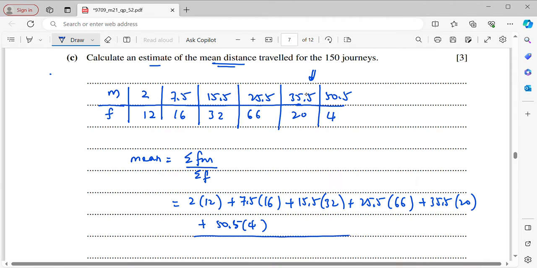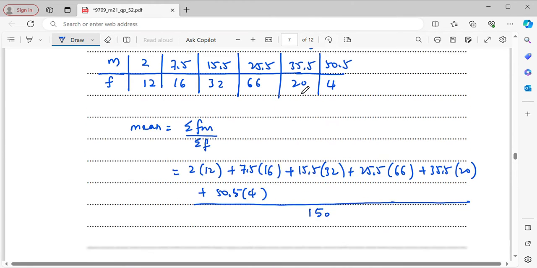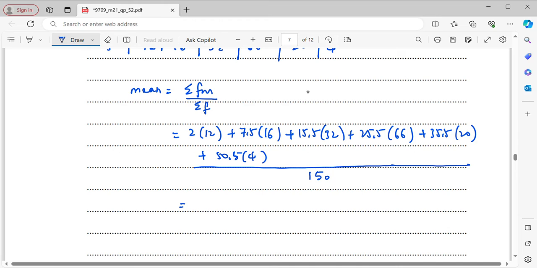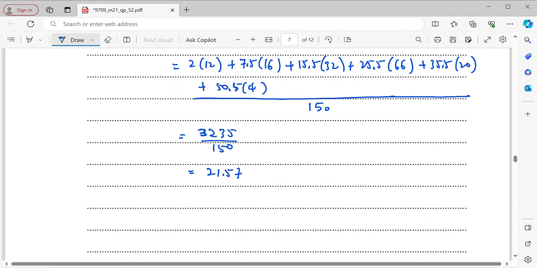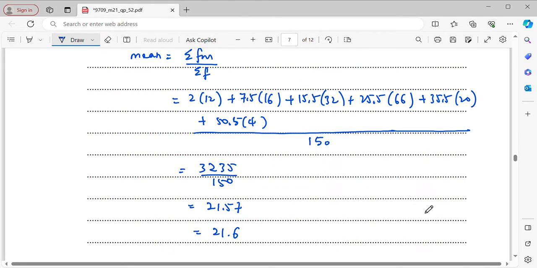Then over total is 150. Okay, then here you will be getting 3235 divided by 150. So at last you will be getting 21.57. But then this is 4 significant figures. Therefore now I round up to 3 significant figures. It will be 21.6. So this is the mean calculation.